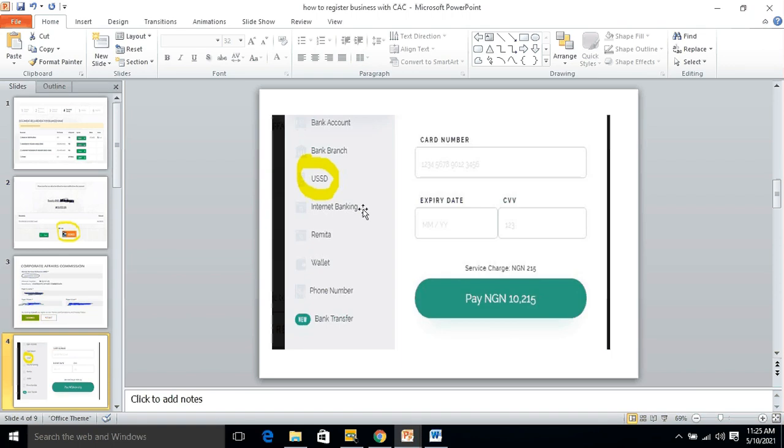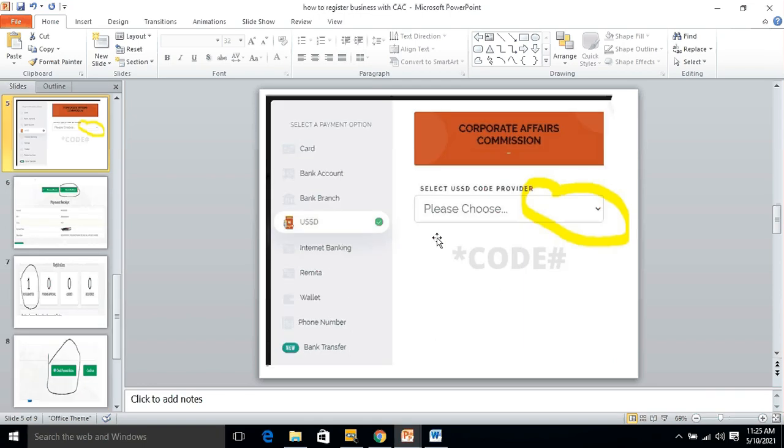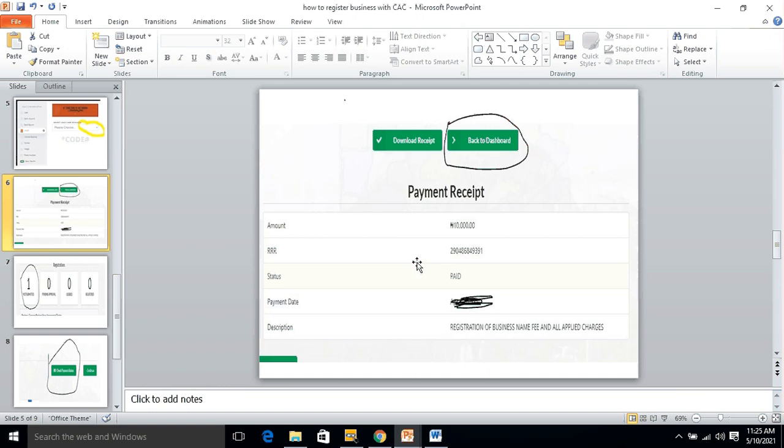After you click on submit, you get to this page. I always use USSD, whichever bank you use. All banks have their USSD. You choose the bank code that you can use to do your mobile transfer. This is what you have after your payment. Automatically your payment is updated in your account.